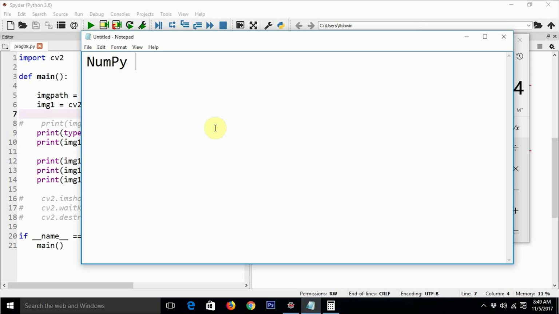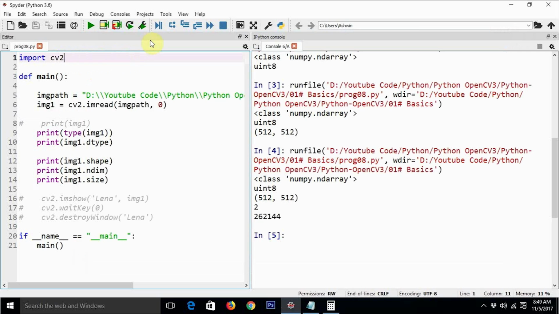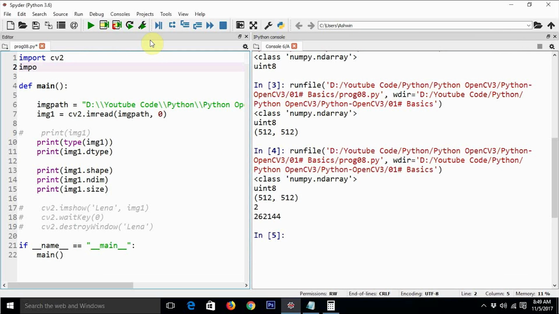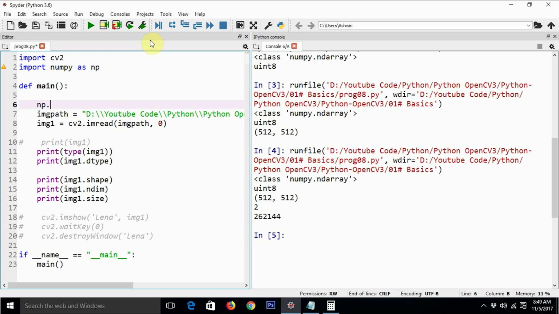In case you are wondering how we can import NumPy into our code, we can just say import numpy as np, and then we can refer to any functionality or object within NumPy using np dot, np dot ones and all that sort of stuff.